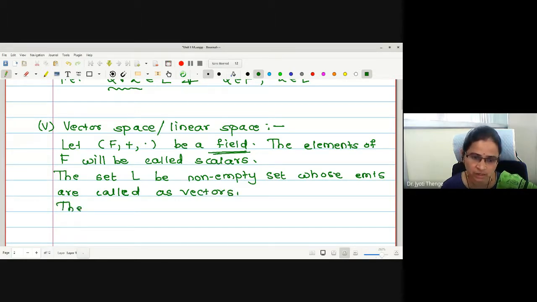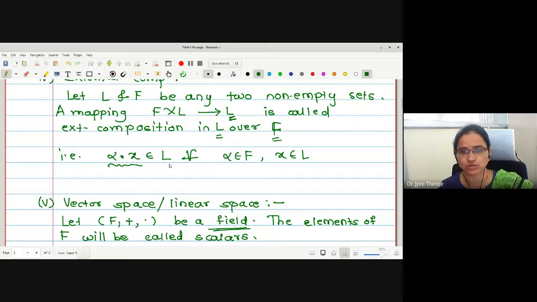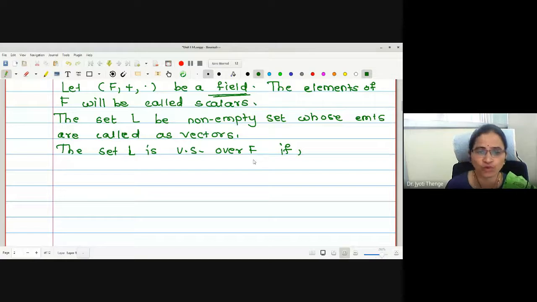The set L is a vector space over F, if... We were writing over F, no? Why is it over F? Again, by the same definition: one composition we were defining with the help of elements of another set. That's why we have selected F, and that's why it is over F.